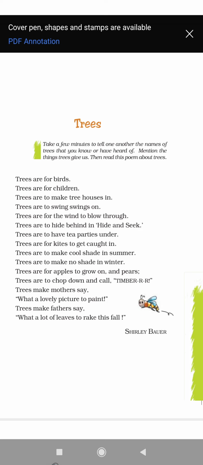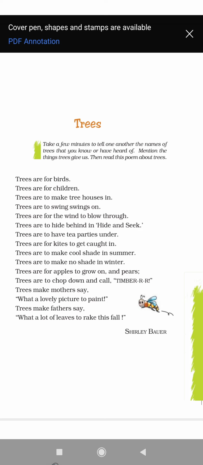Trees are for apples to grow on and pears. You see how trees are useful. People get to eat lots of delicious fruits like apples and pears. We get these delicious fruits from the trees. And trees are to chop down and call timber. So here trees are useful even when they are chopped down, because we get timber, which is very useful for making furniture.